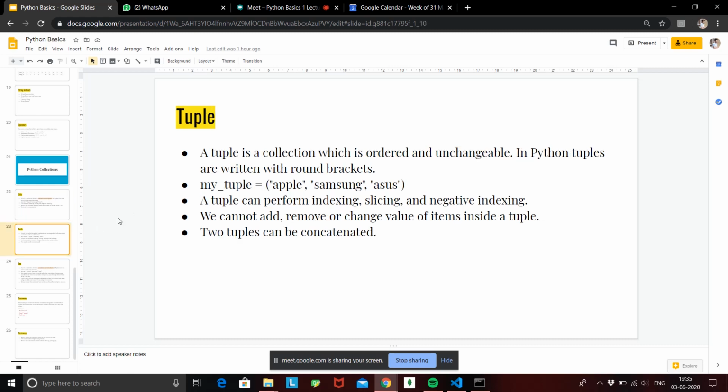The next thing we saw is tuple, and tuples are basically ordered but unchangeable. Once a tuple is created, you cannot again change the value of an existing tuple. So a tuple can also perform indexing, slicing, and negative indexing because it is ordered, but we cannot add, remove, or change value of items inside a tuple. Why? Because it is unchangeable. But a tuple can be concatenated.